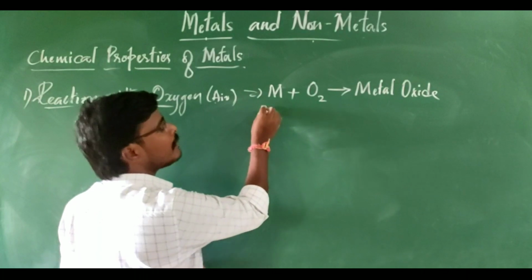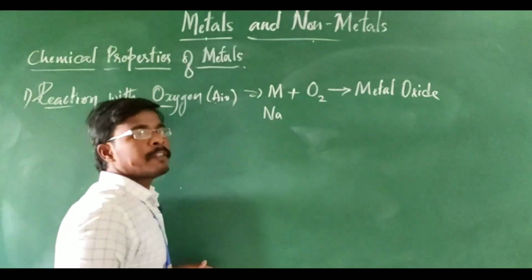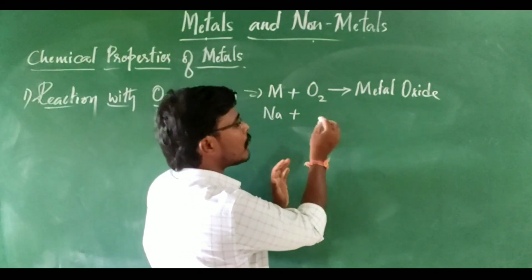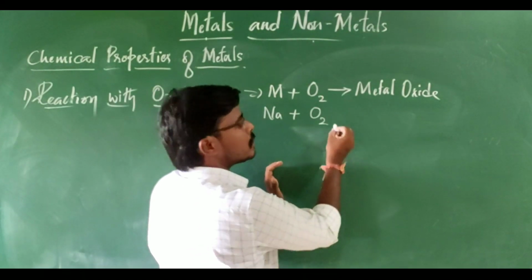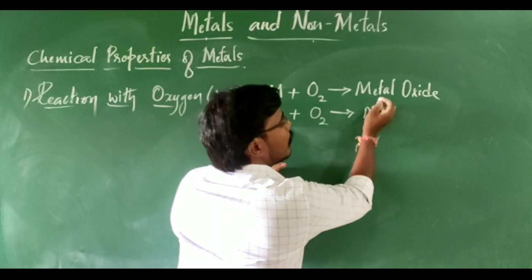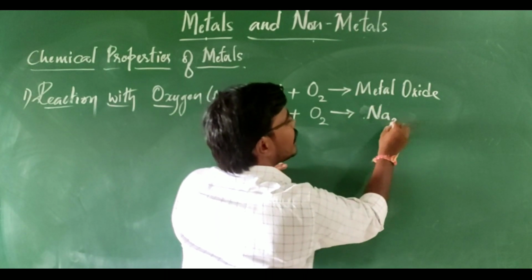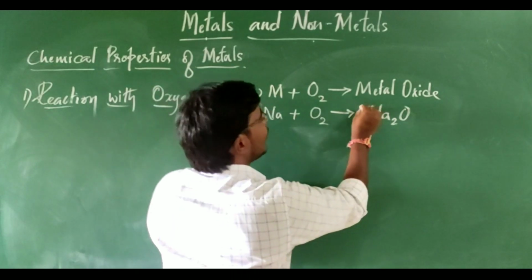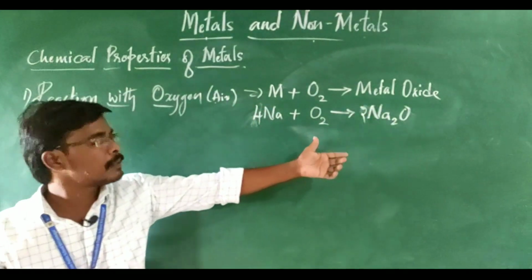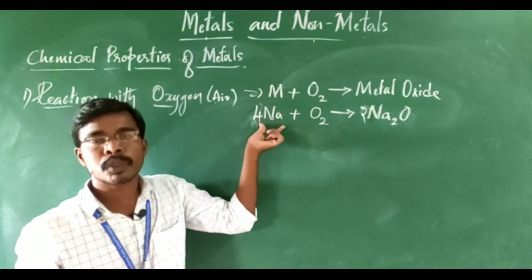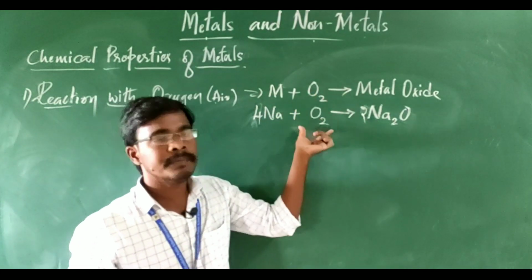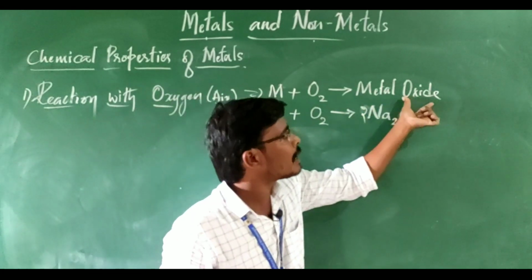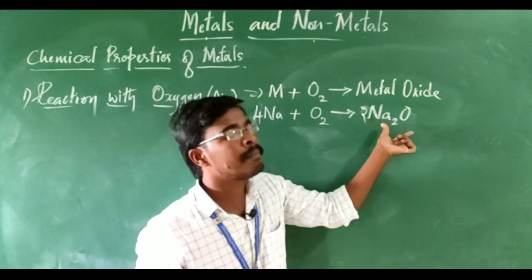A simple example I will take is sodium, which is one of the most highly reactive elements. If sodium is kept outside, it combines with oxygen and forms sodium oxide, Na2O. You have to balance the equation. Always, while writing the equation, it should be in a balanced manner. Sodium metal takes oxygen, and the oxygen and metal combine to form the metal oxide, Na2O, sodium oxide.